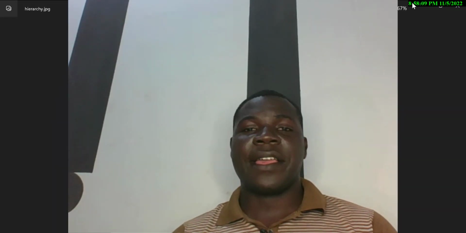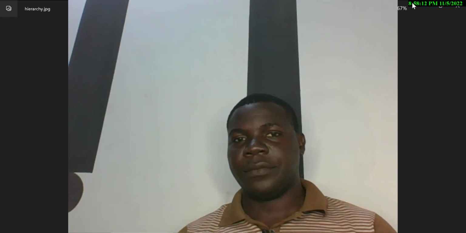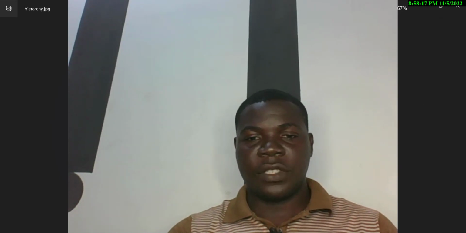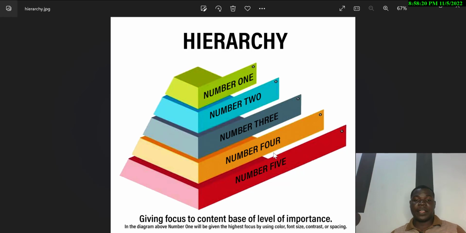Now, the fundamental rules guiding UI UX, the first one we'll be talking about is hierarchy. Hierarchy is like giving priority to your design, giving priority to your elements. If you check what I have here, I said hierarchy: giving focus to content based on level of importance. How important is your element? Before you design, you arrange your work in terms of level of importance.